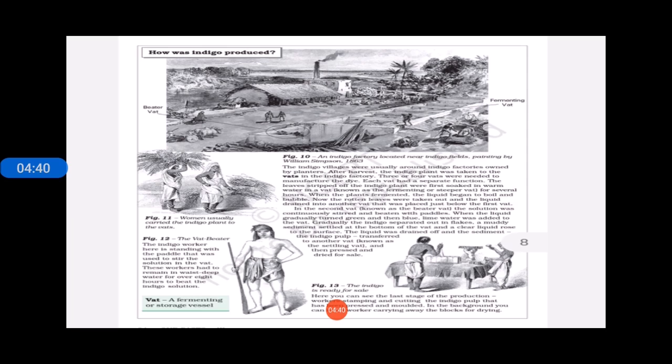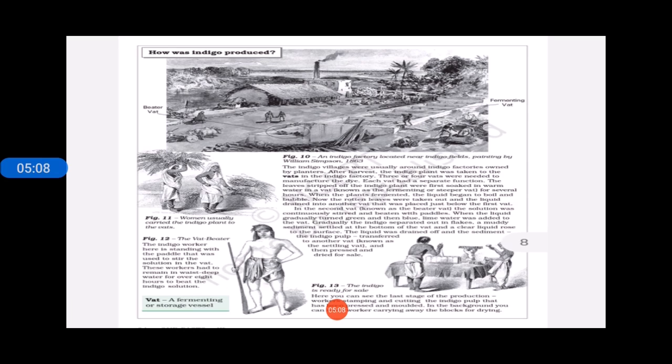And after boiling, the solution moves to the vat, and whatever leftover material was there used to settle down as flakes. They would then move the solution to the second vat, and in the third vat the solution was moved again and the upper water was drained. And this way we have the indigo.